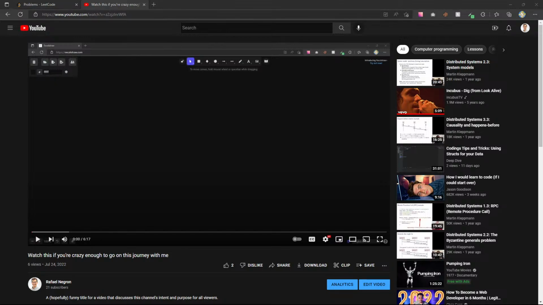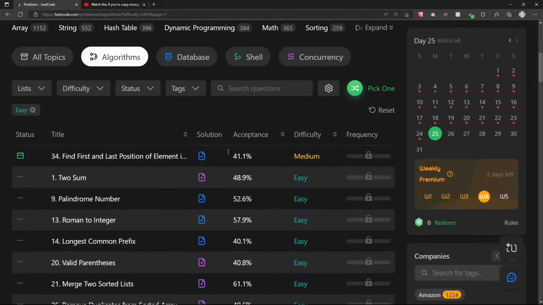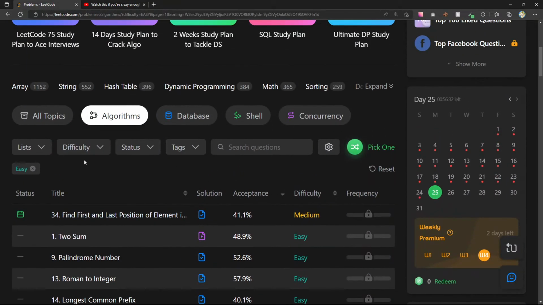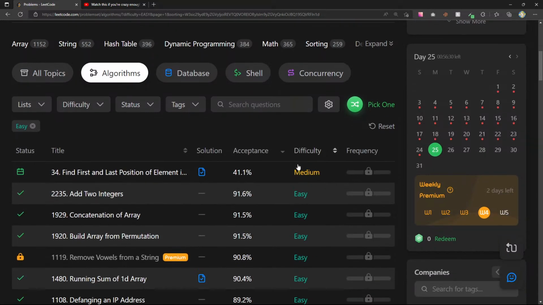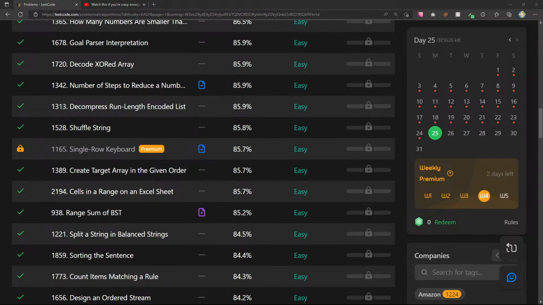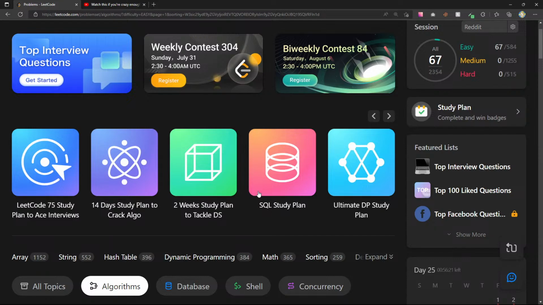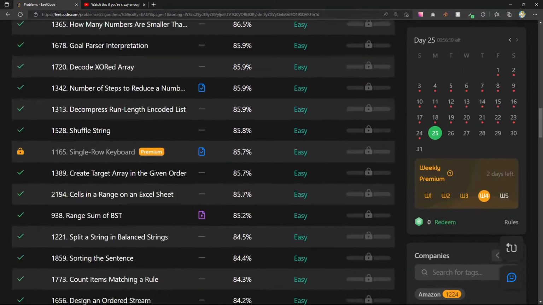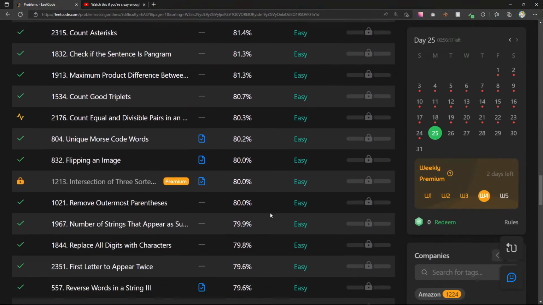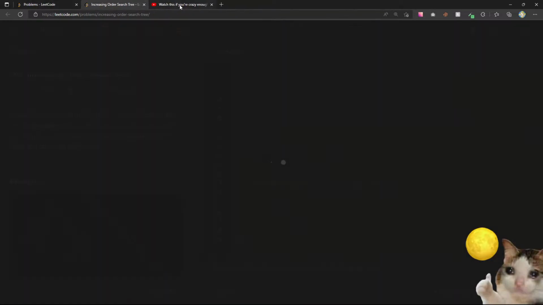Okay, sweet. So without further ado, let's just get right into it. I normally sort this by acceptance here. You can see we've done a lot of different questions already. We've been doing this for a while. I think last I checked we're on 67, so that's all pretty good. Let's go over here and start looking at the increasing order search tree. I think we left off on this one yesterday.